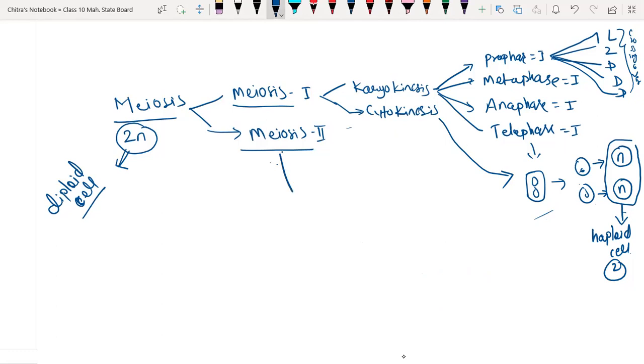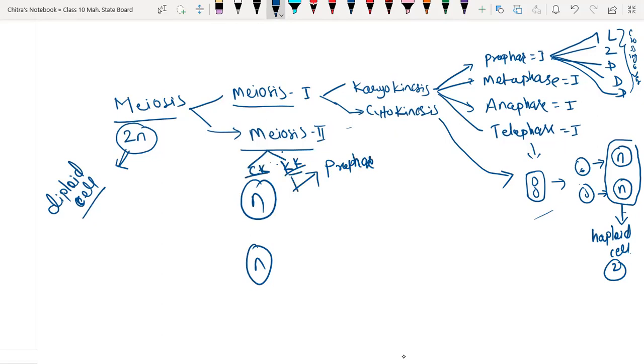Here we have two haploid cells having n number of chromosomes, so let me write n here, and here again n. They are undergoing four stages, starting with prophase. Again here we have two steps: karyokinesis and cytokinesis.